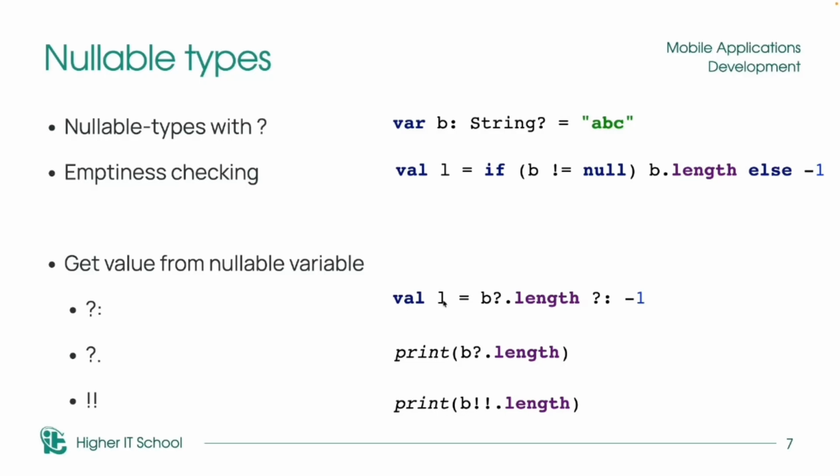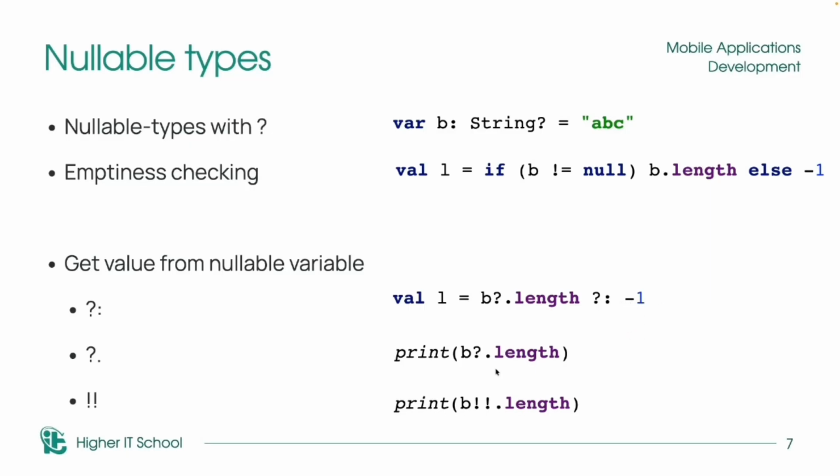And here I just use this operator. It means that if inside variable b I have some information, I will get that information and put it to the variable. If I do not have such information, I will use the default value -1.